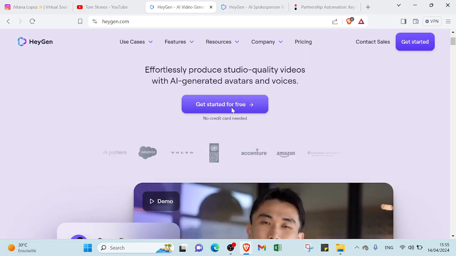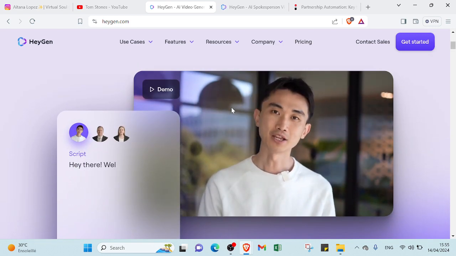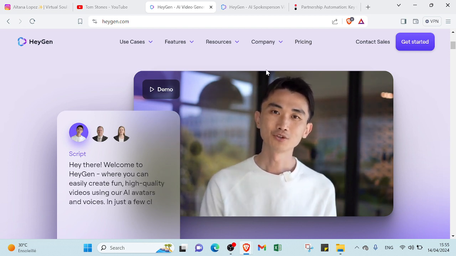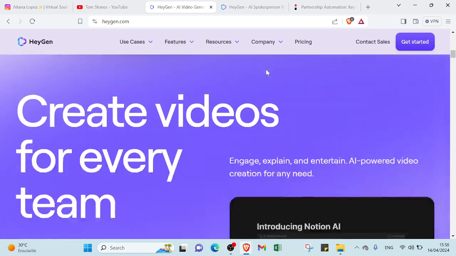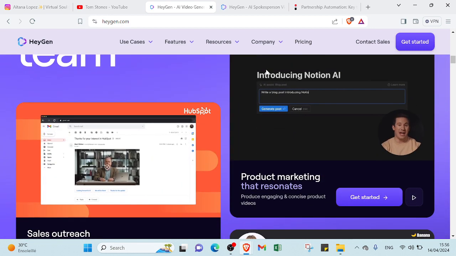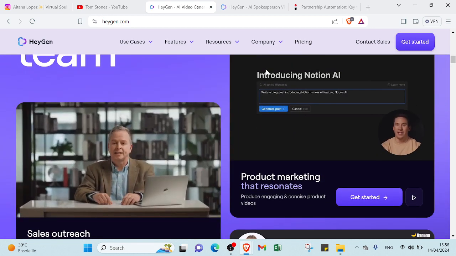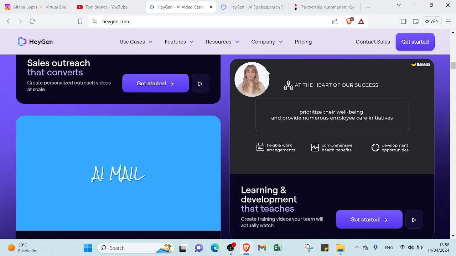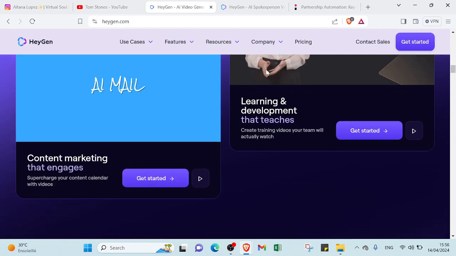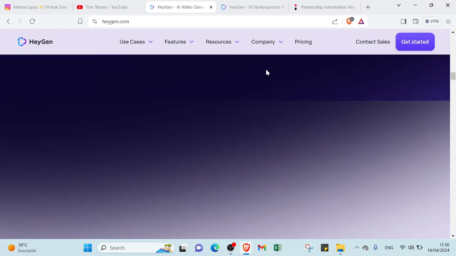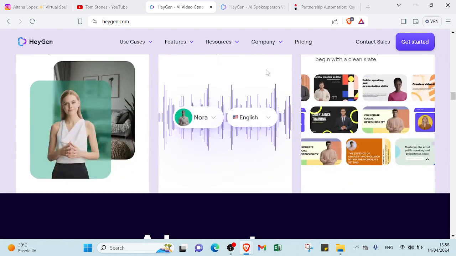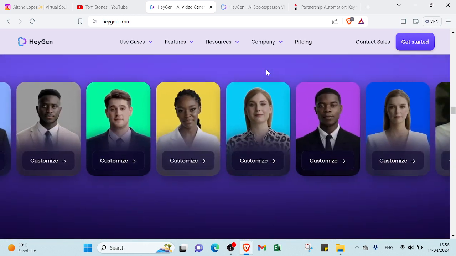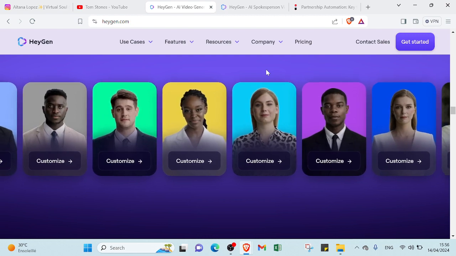If we scroll down more over here, you'll find an AI character explaining a specific topic, and this is the script. So this AI character is introducing the website. If we scroll down more, you'll find product marketing and various topics. This AI character, for example, is explaining product marketing, sales outreach, learning and development, content marketing. So various AI characters explaining different topics. And here we have the AI avatar, so you can choose the one you want. As you can see here, we have various AI avatars.